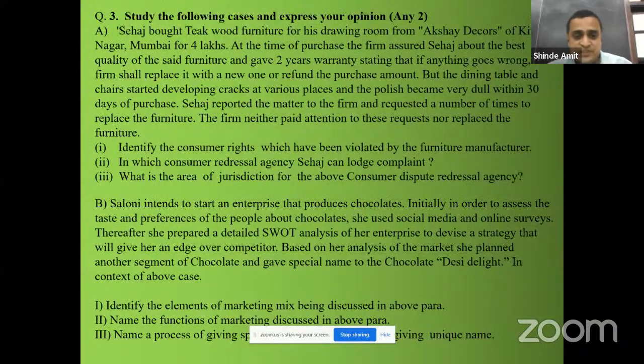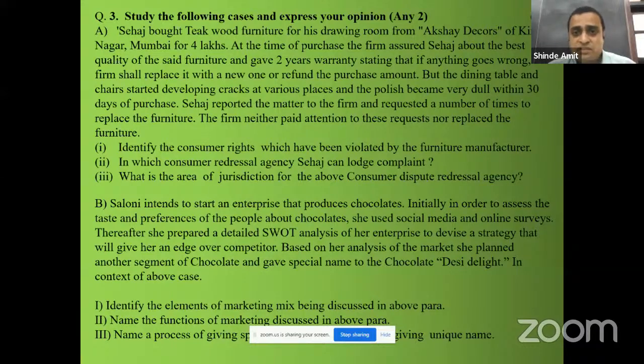Then the case studies. Study the following cases, express your opinion. Sahaj bought teakwood furniture for his drawing room from Akshay Decors of Kirtinagar, Mumbai for 4 lakhs. So the cost is 4 lakh.